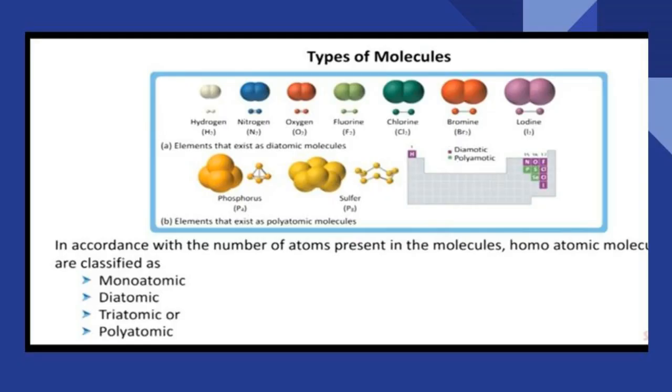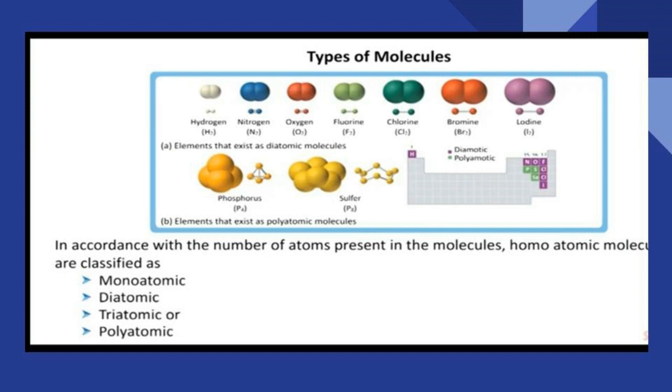Now we are going to see the types of molecule. A molecule may be an element or compound. If a molecule is made up of a similar kind of atom, then it is called a homoatomic molecule. The molecule that consists of atoms of different elements is called a heteroatomic molecule.